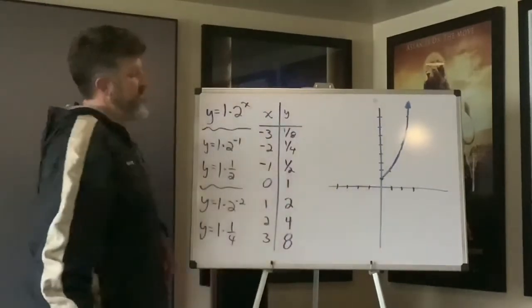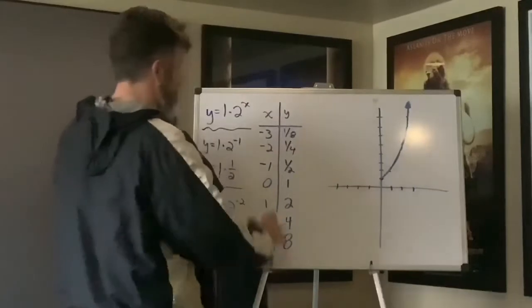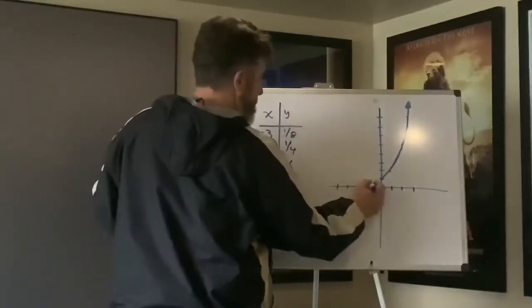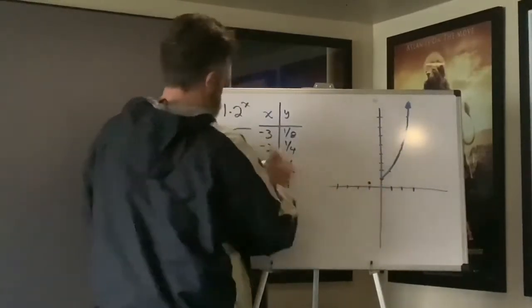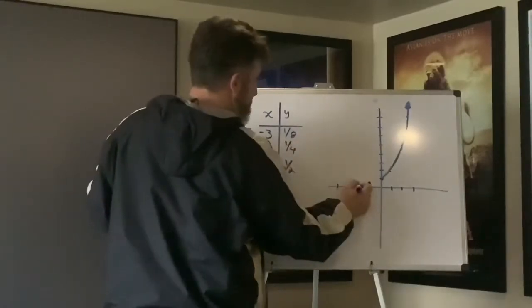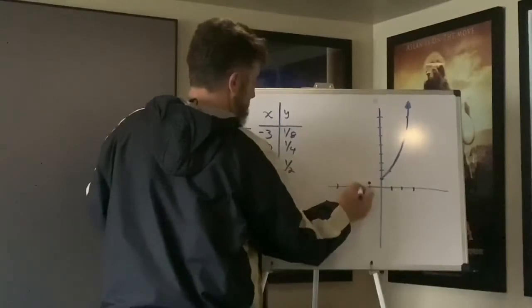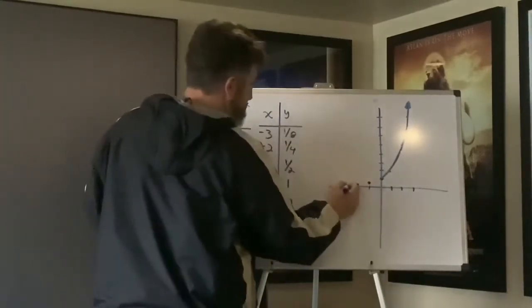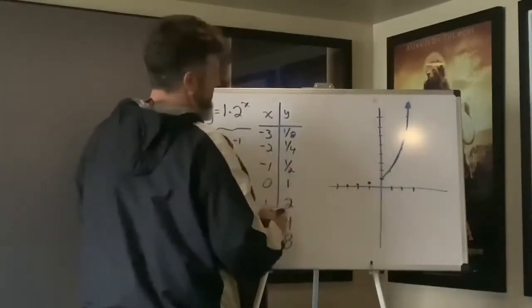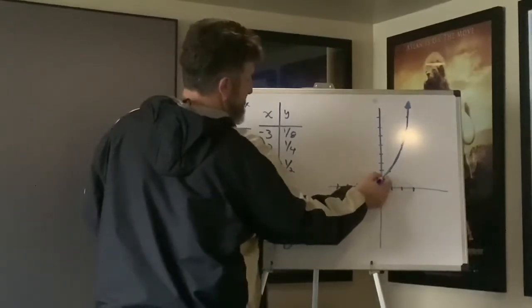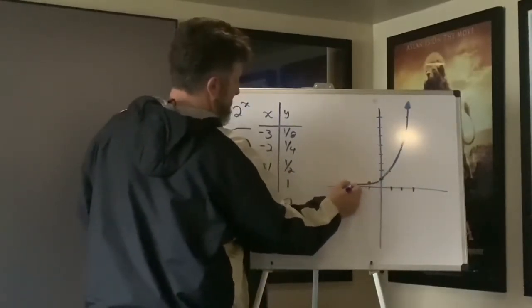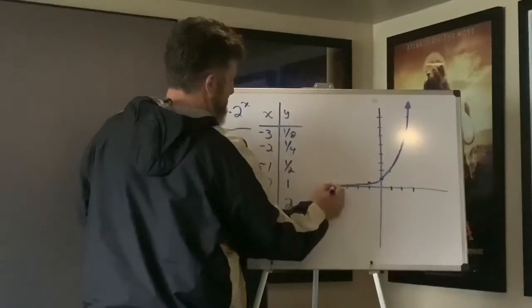All right, let's look over here at our tail. So here we go. Negative 1 is a half. Negative 2 is a fourth. Negative 3 is 1/8. Now what's really going to happen is this line is going to get infinitely close to 0, but it never actually hits.